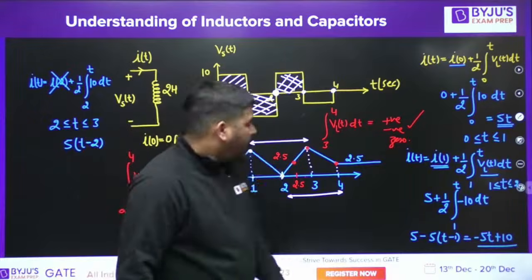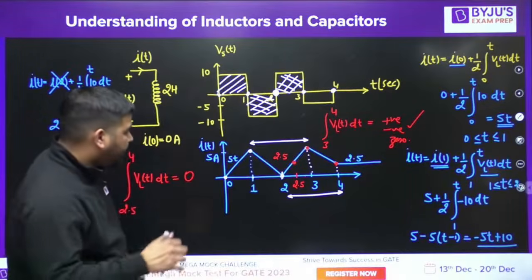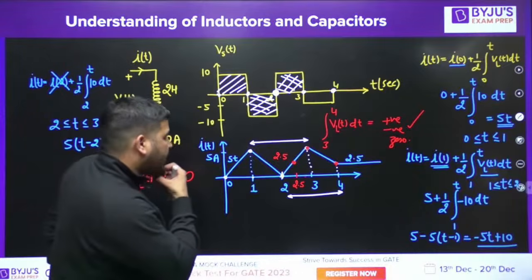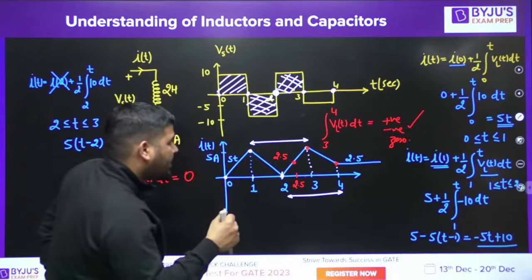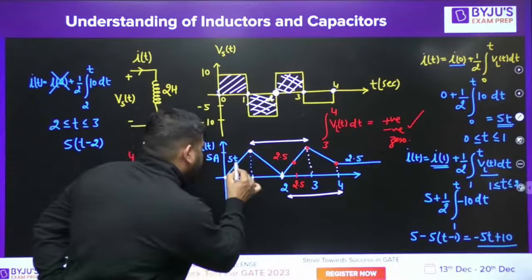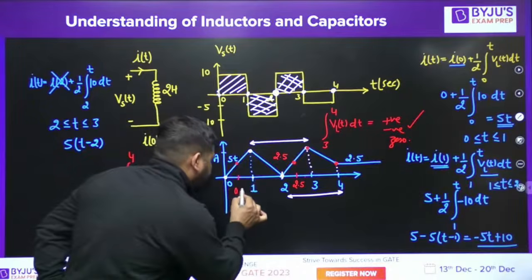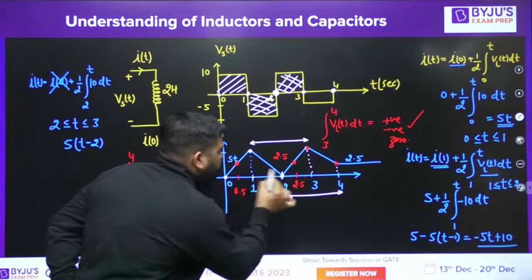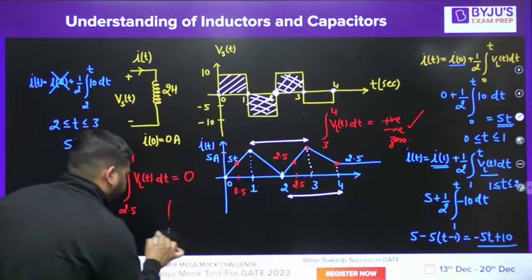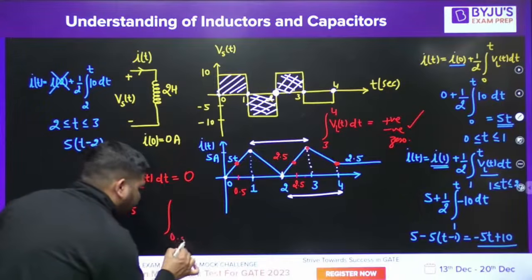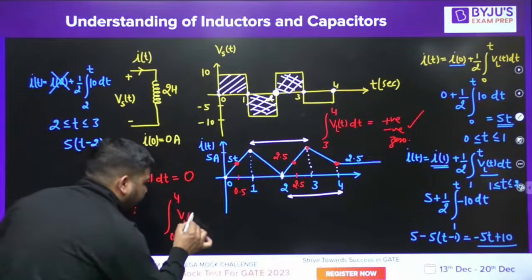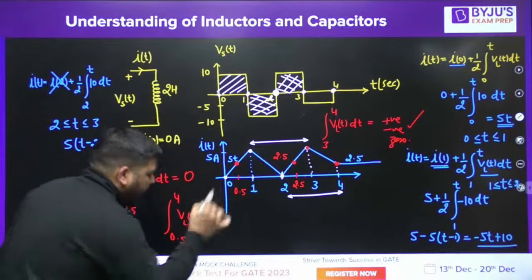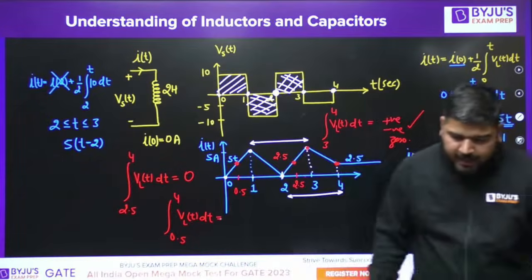Is it fine? Now let me tell you one more point. Let's say from 0.5 to 4, tell me the area, VLT dt from 0.5 to 4. Is it 0, positive or negative?